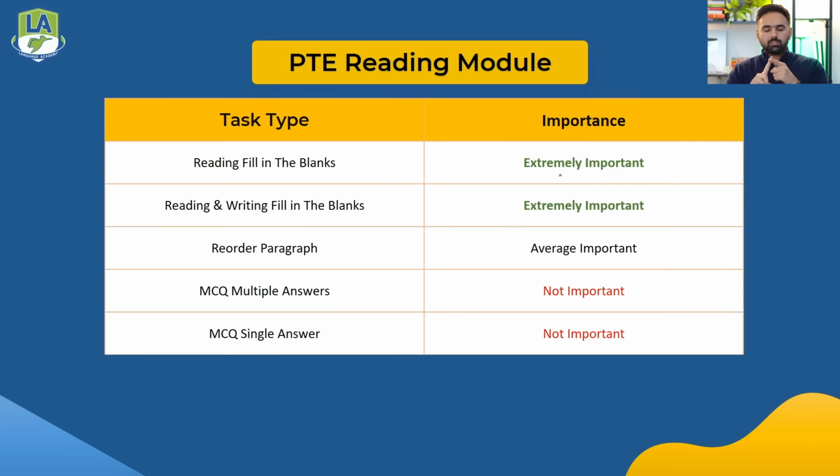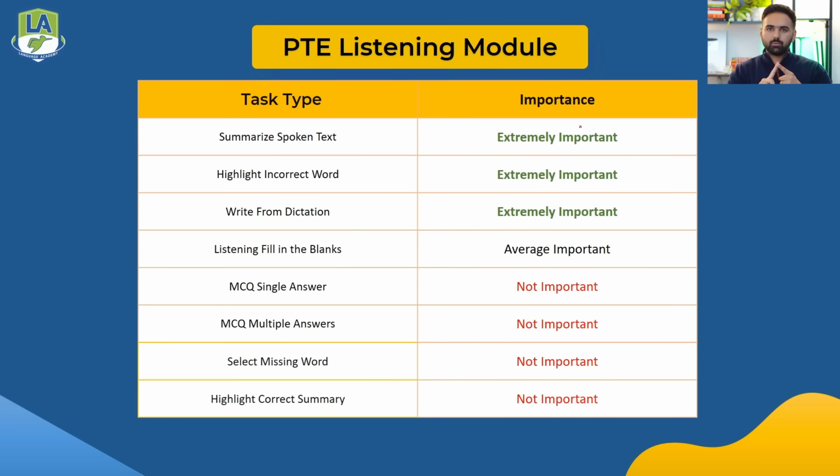Both the reading blanks, drag and drop and drop down blanks, extremely important. Reorders, average importance. MCQ multiple, MCQ single, not that important. Listening: summarize spoken text, highlight incorrect words and write from dictation, extremely important. Listening fill in the blanks, average importance. MCQ single, MCQ multiple from listening, select missing word and highlight correct summary, not that important.